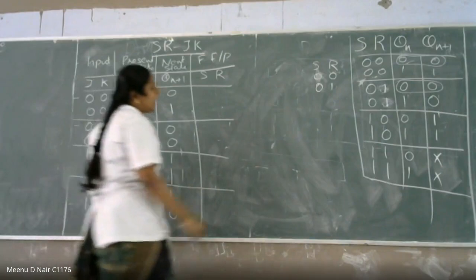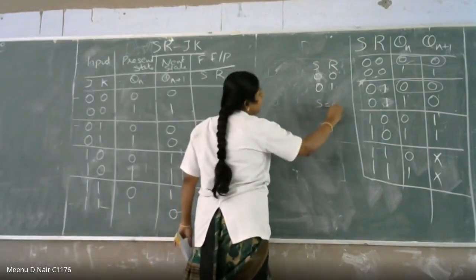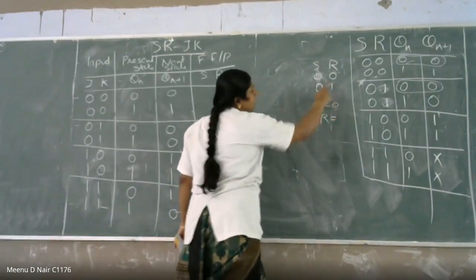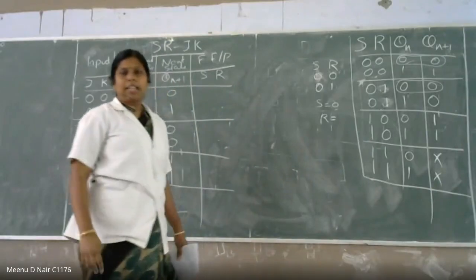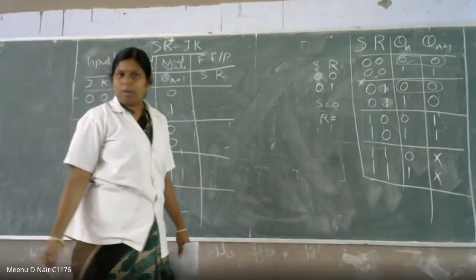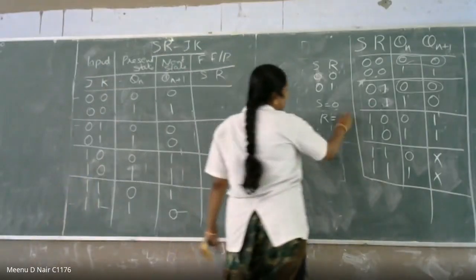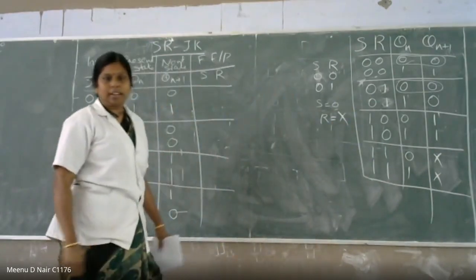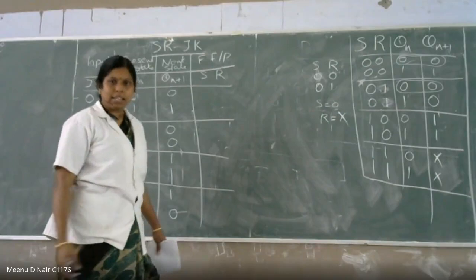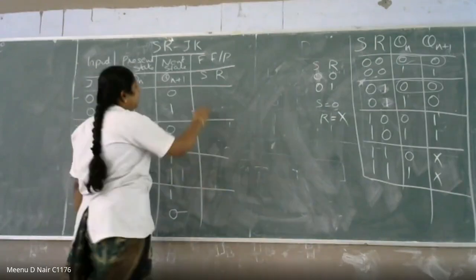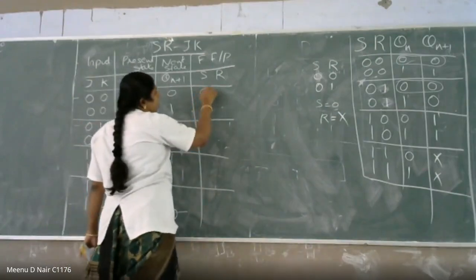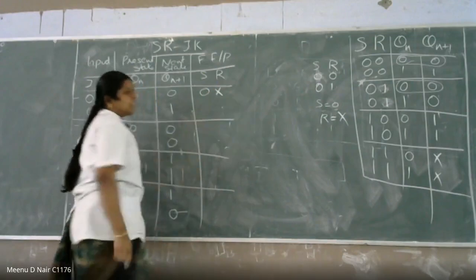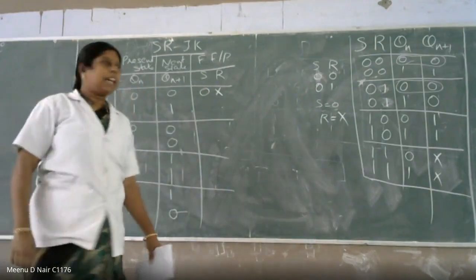Okay. So you can write S is equal to 0 and R is equal to 0 or 1. 0 or 1 means it can be anything, either 0 or 1. So you can write it as R is equal to X. It is a don't care condition. So it can be either 0 or 1. So what you are going to write here? 0, X. Okay. This is the flip-flop input of the SR flip-flop.